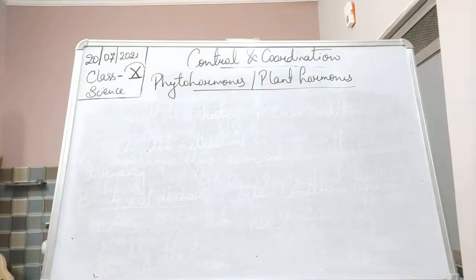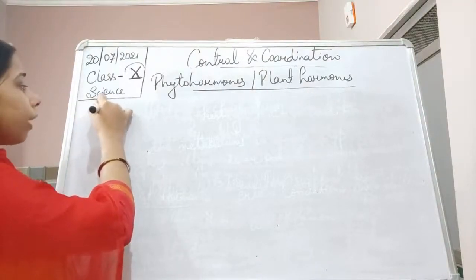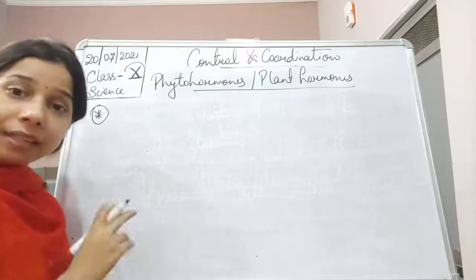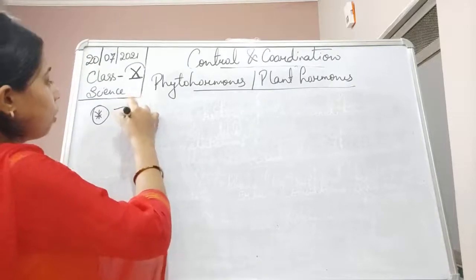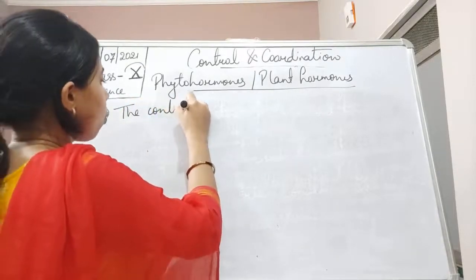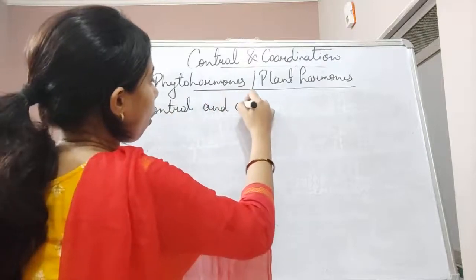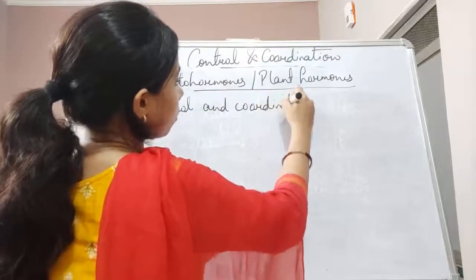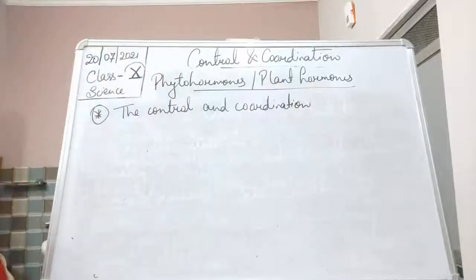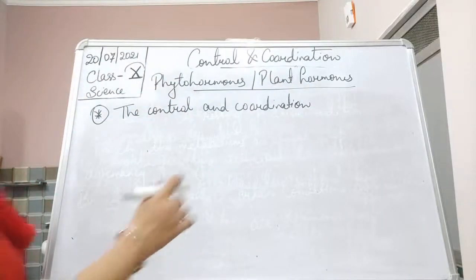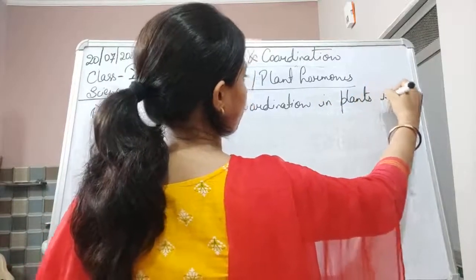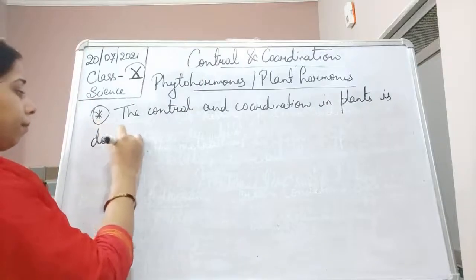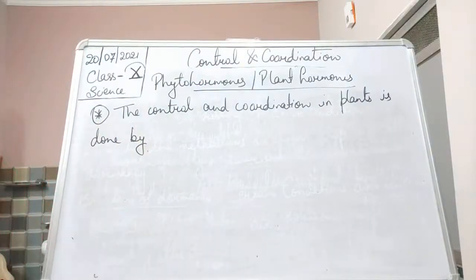Now let us see here that we will write that the control and coordination of the plant is done with the help of the hormone only, and that we call a phytohormone. So, the control and coordination in plants is done by plant hormones.